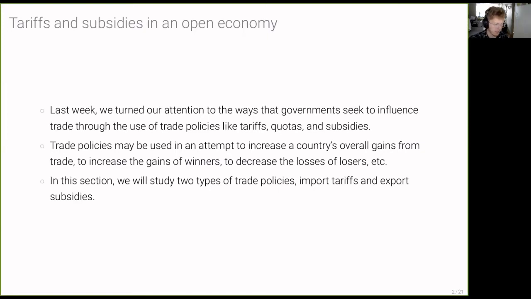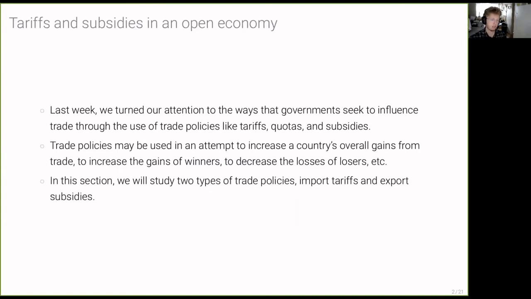And so what you can think is that, regardless of whether the policy is applied as a tariff or an export subsidy, if home is a large country, then either of those two policies is going to lead to a reduction in import demand from home, because they're both going to stimulate production of domestic producers.